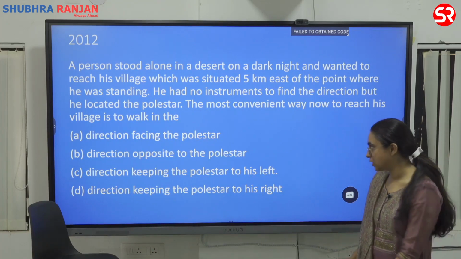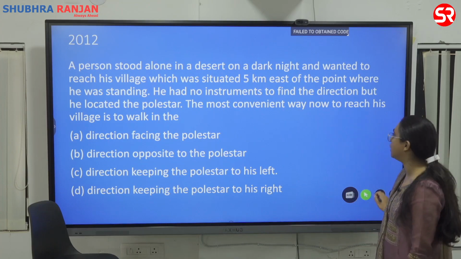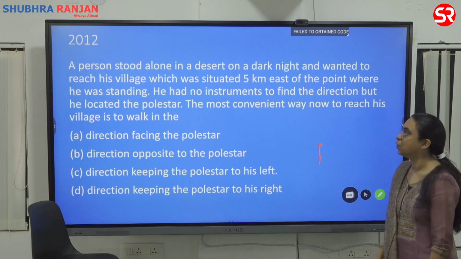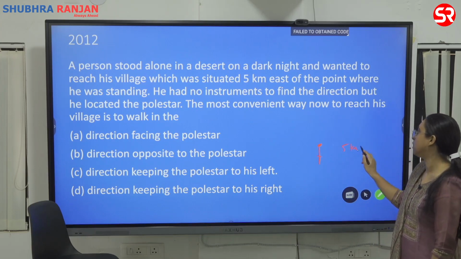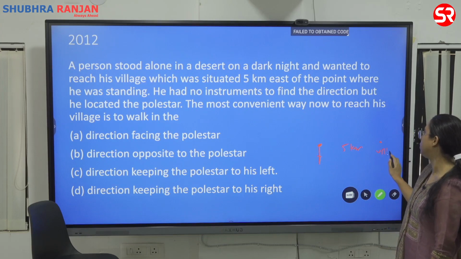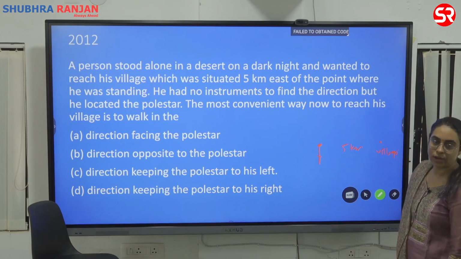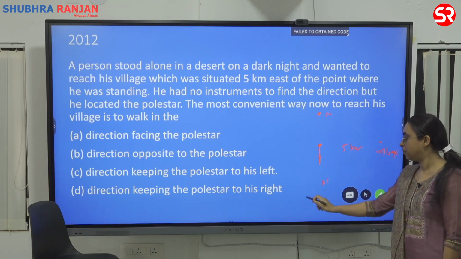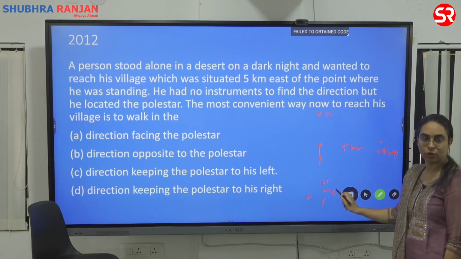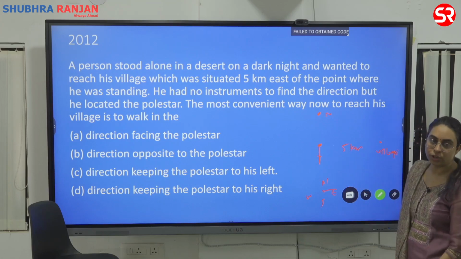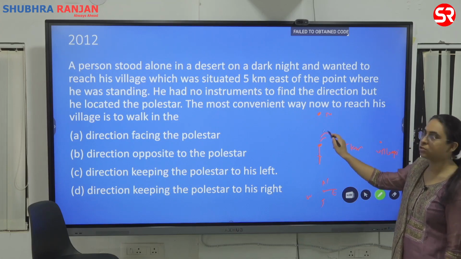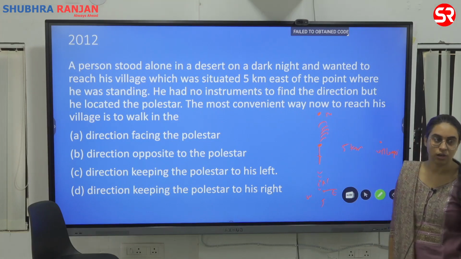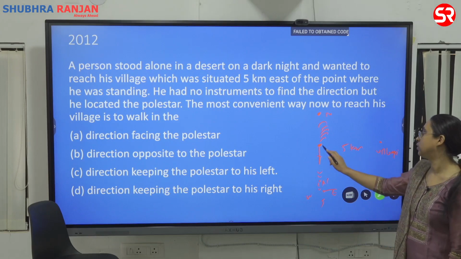The question is, a person is standing alone in the desert night and wanted to reach his village, which is 5 kilometers east. All he knows is my village is 5 kilometers east. He locates pole star. So north, south, west and east. So he is standing here. Village is 5 kilometers east. He locates pole star. What should he do? Should he walk towards the pole star? Should he walk away from pole star? Should he keep the pole star to the right, or should he keep the pole star to the left?